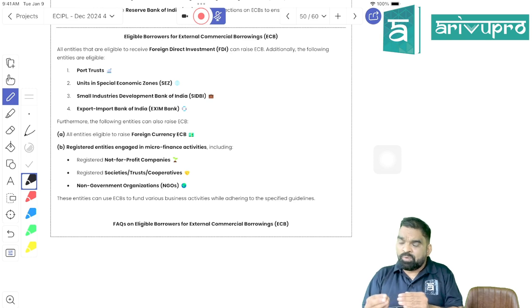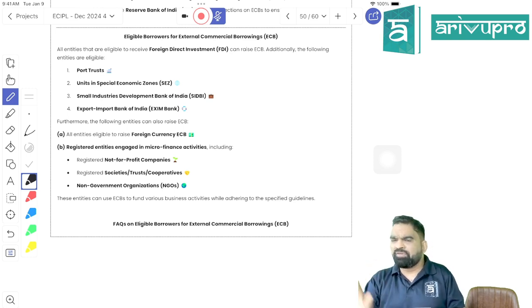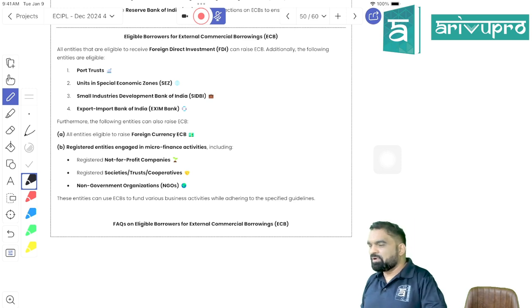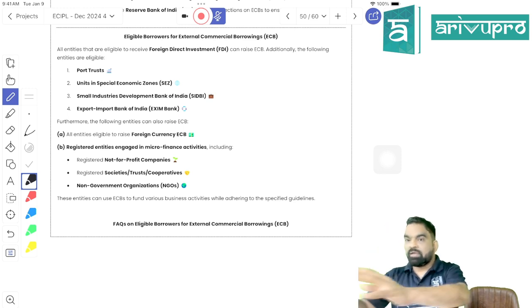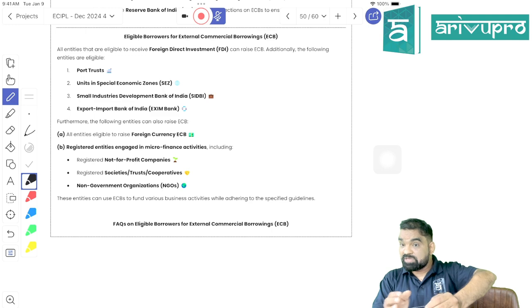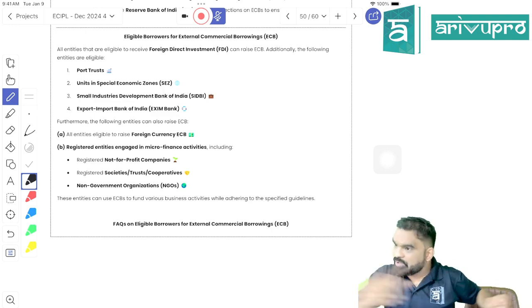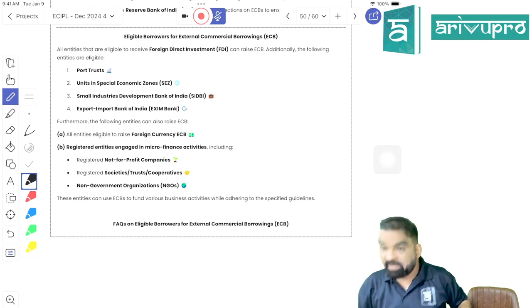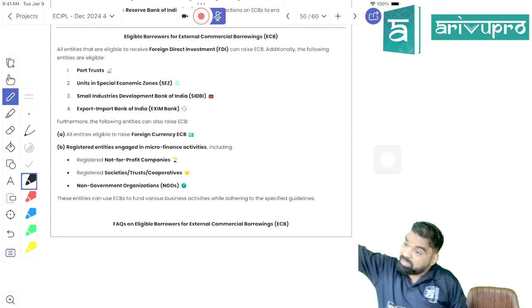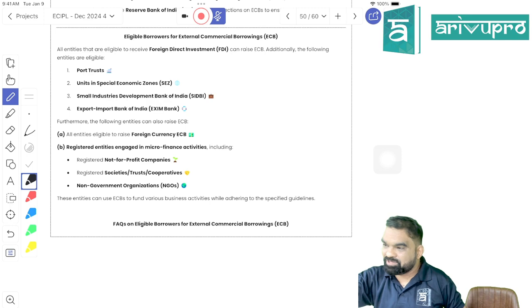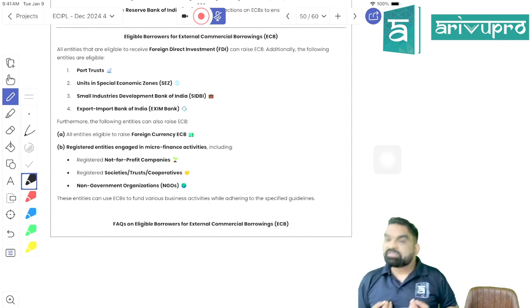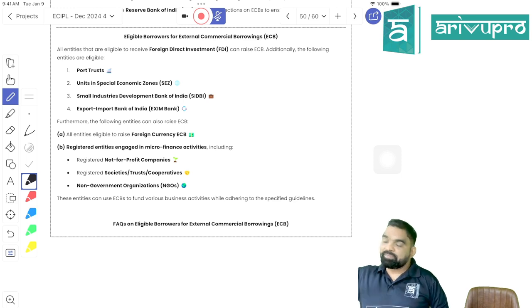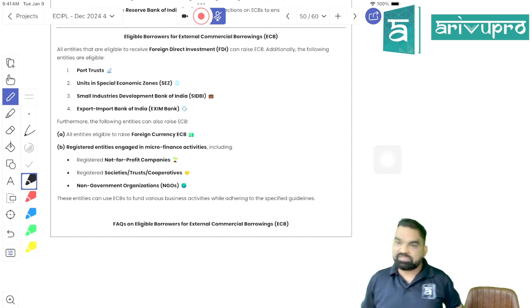Now, if you are an Indian entity and you are willing to raise ECB, but you are not looking for foreign exchange, you are looking for Indian currency. If you're raising ECB and you have investment plans only here in India, you will raise what, beta? Indian currency, right? But if you have an investment plan in the US, you will raise what? Foreign exchange, right? Suppose an Indian entity is opening a branch office in the US, which kind of ECB will they raise?